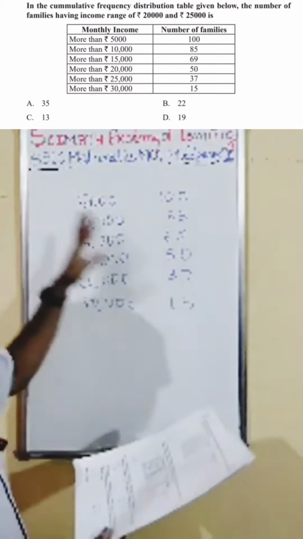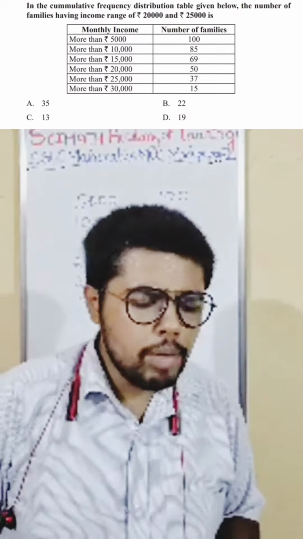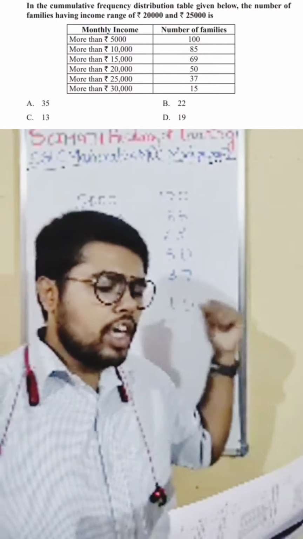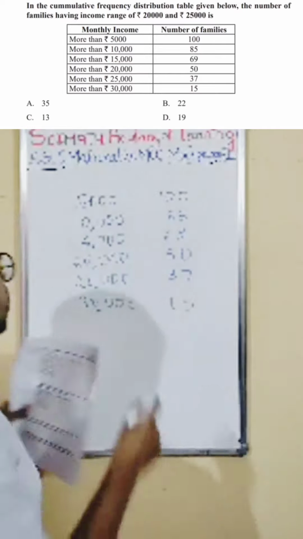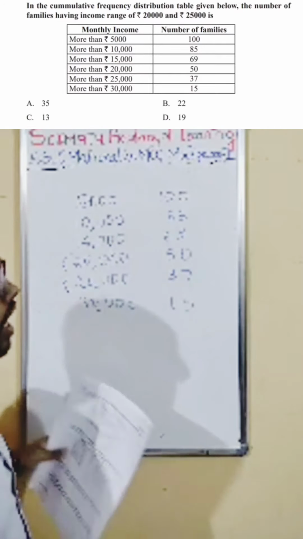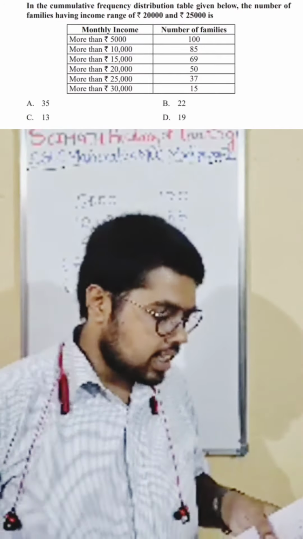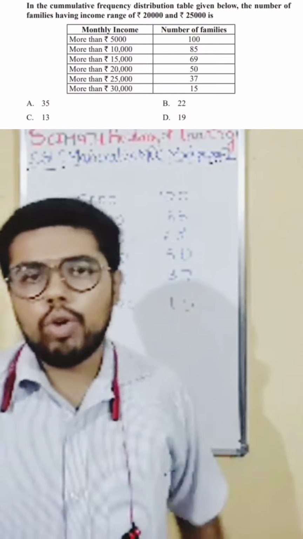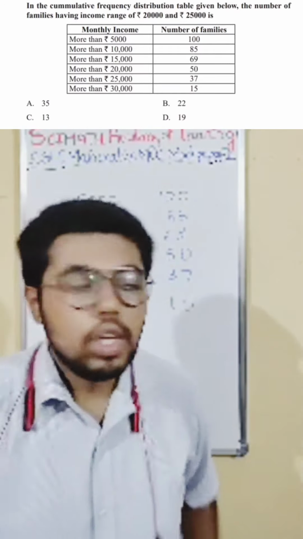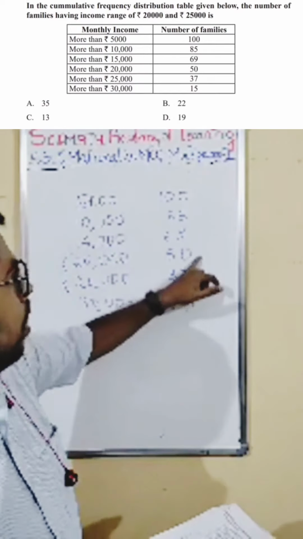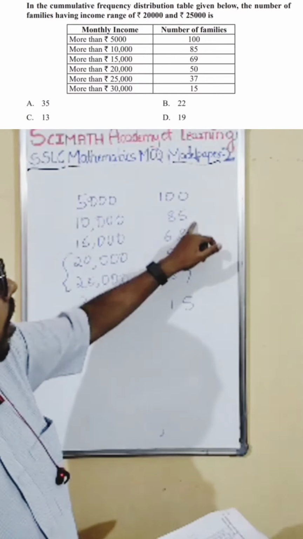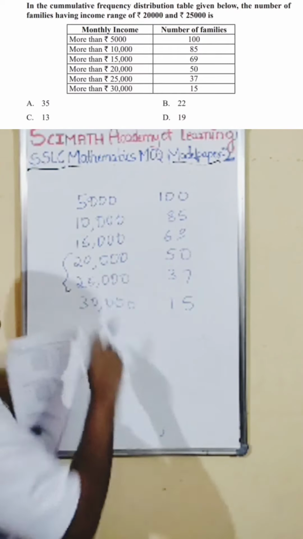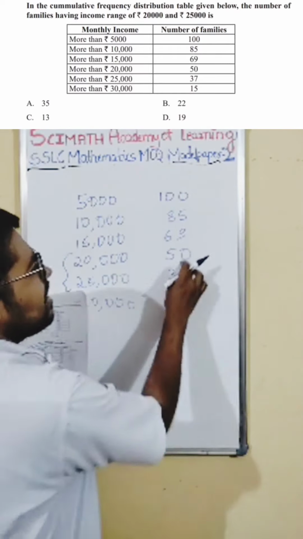This is the data given in the cumulative frequency distribution table given below. The number of families in the range 20,000 to 25,000. How many families are there? They are asking us the number of families that are there. We know less than or more than. More than, what is to be done? See from down, it is going on. Here it is 100, it is going on decreasing. So how do you get the number in between these? How many families are there? It is very simple. Just subtract these both.